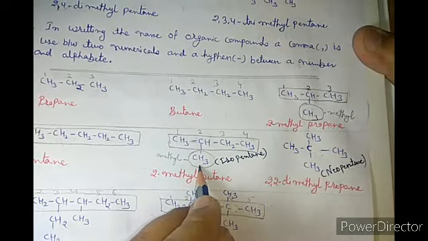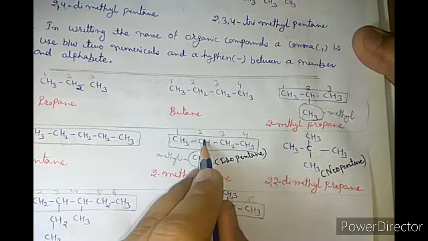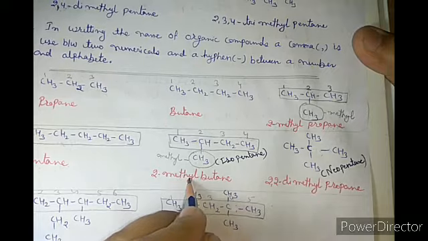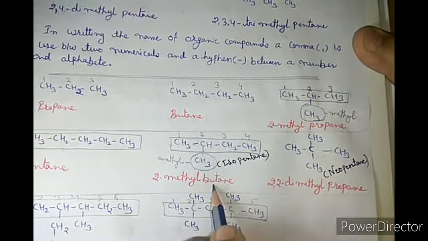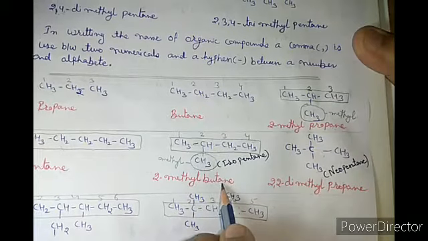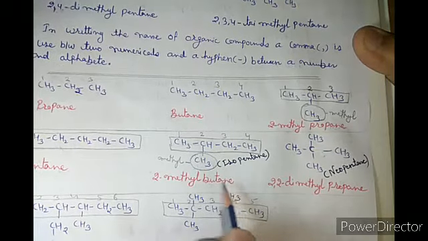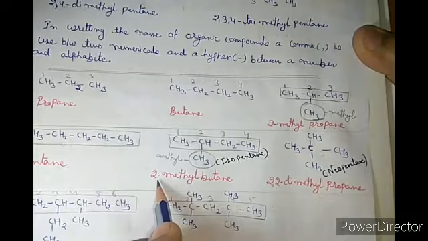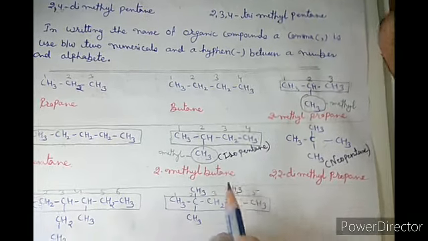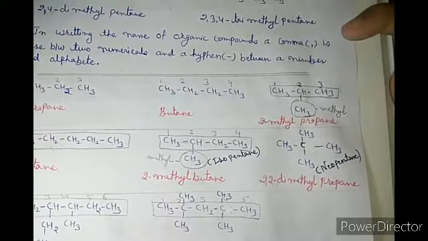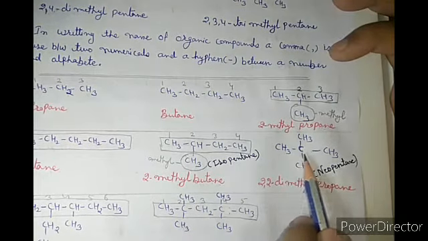So it is methyl attached at the second, so that is 2-methyl. Now write the main chain name. 4 carbon, but, single bond, ane. So that is butane. If we collect all of that, then the name becomes 2-methyl butane. 2-methyl butane. Got it? Now our next example.